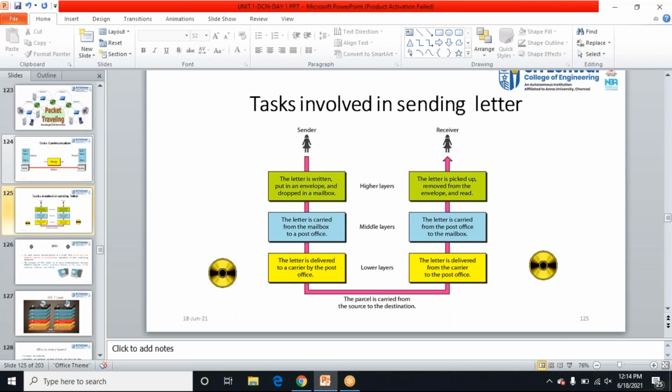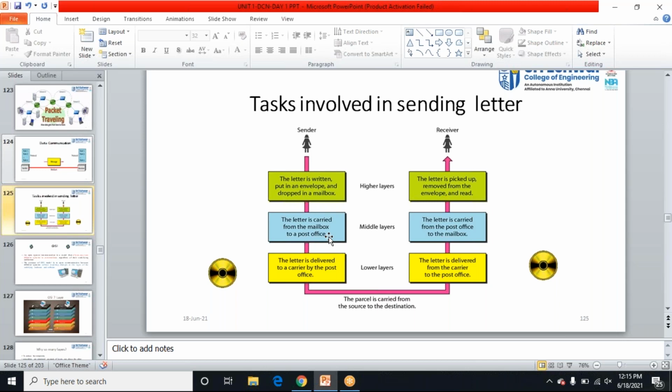Just we are going to compare the process involved in sending a letter to the OSI model. See, first we drop the letter in a mailbox. Then the letter is carried from the mailbox to the post office by a postman. And by reading the address, the postman will check where to send those letters and he will deliver the letters.